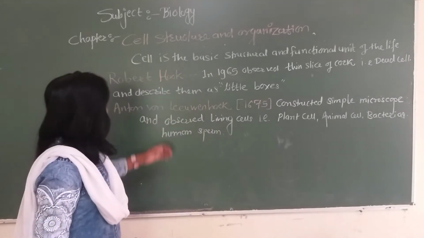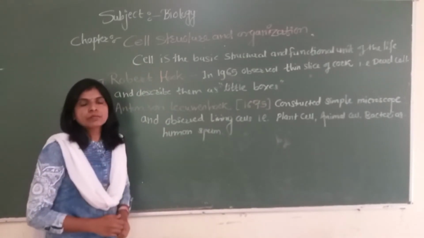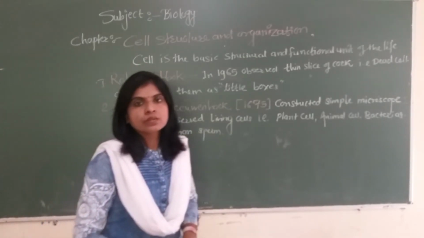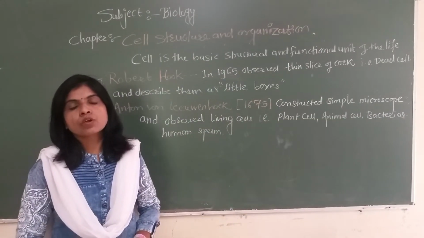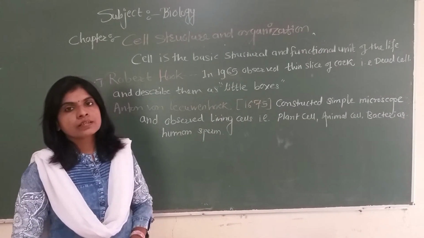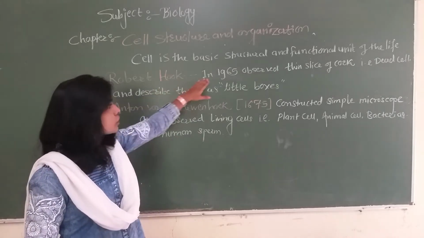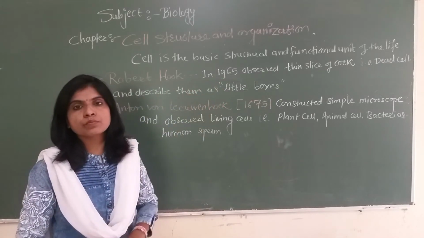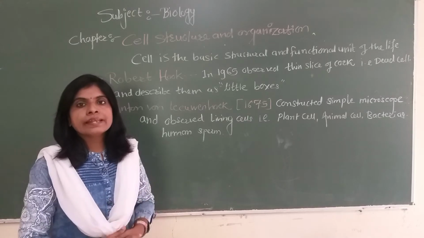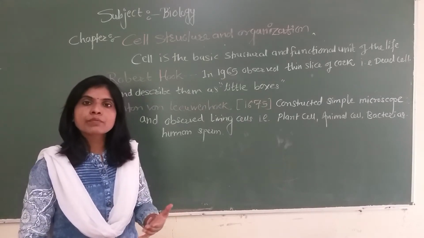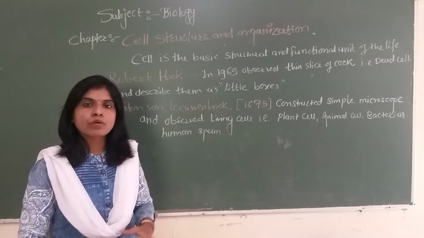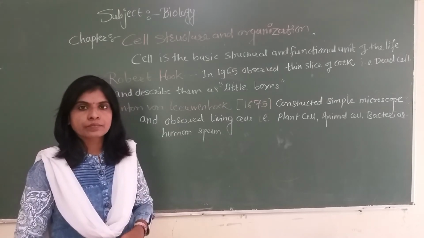Okay, here we are going to discuss first the discovery of the cell. Who for the first time discovered the cell? That person was Robert Hooke. In 1665, Robert Hooke for the first time observed a dead bark, or cork, a scrap of wood of an oak plant.